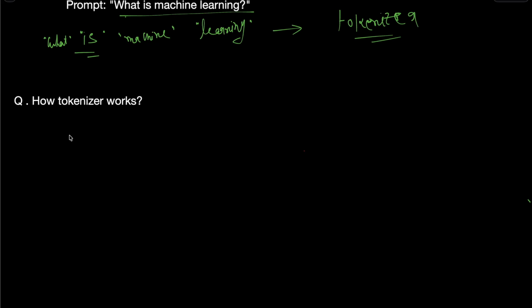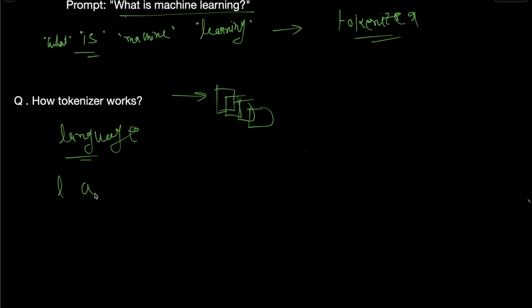Let's say there is a word like LANGUAGE, and we give thousands of documents to train the tokenizer. Let's say language is one word.